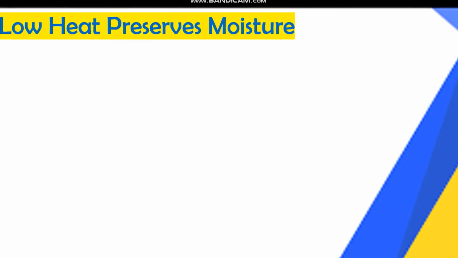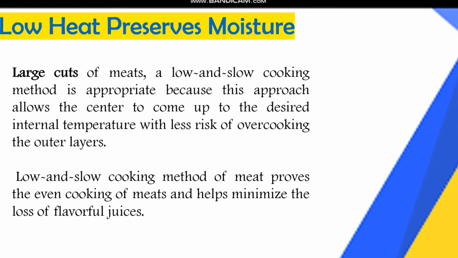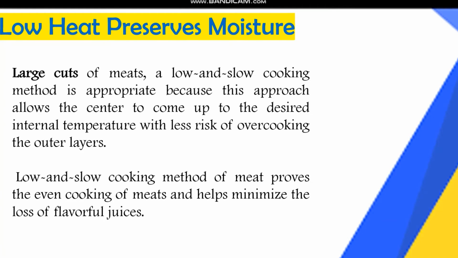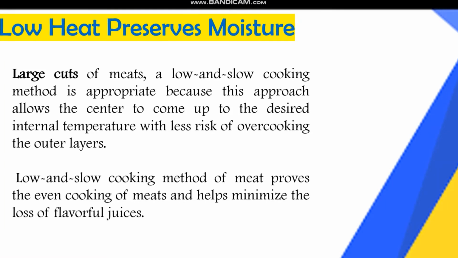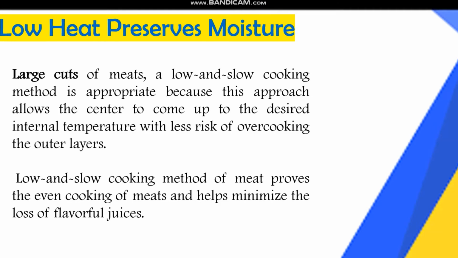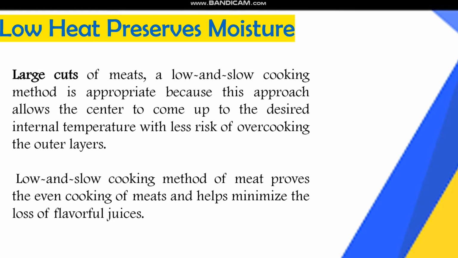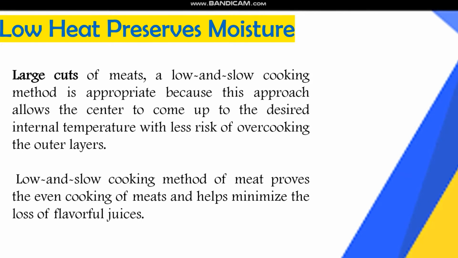Low heat preserves moisture. For large cuts of meat, a low and slow cooking method is appropriate because this approach allows the center to come up to desired internal temperature with less risk of overcooking the outer layers. Low and slow cooking of meat promotes even cooking and helps minimize the loss of flavorful juices.